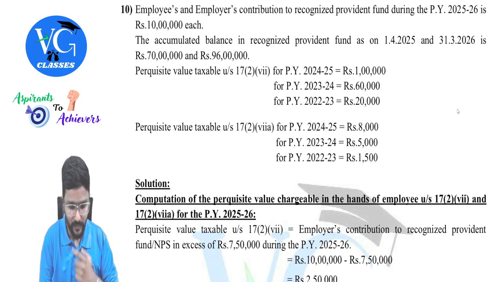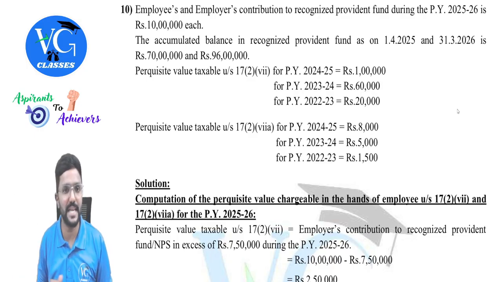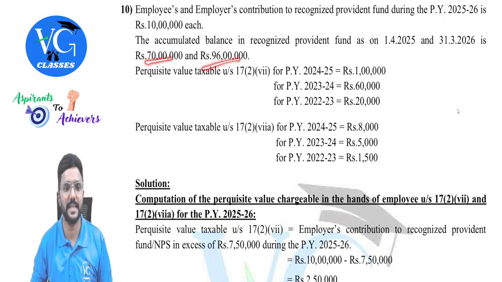Okay, fine. So the accumulated balance in recognized provident fund as on 1st April 2025, that is the opening day, and 31st March 2026, that is the last day, is 70 lakh and 96 lakh. Opening balance and closing balance of the fund are given.